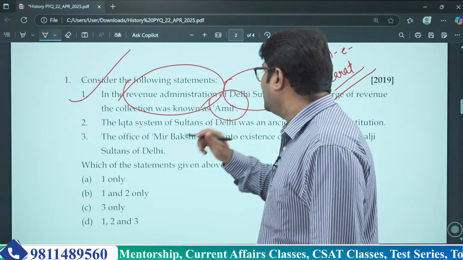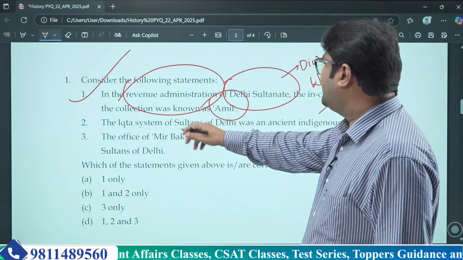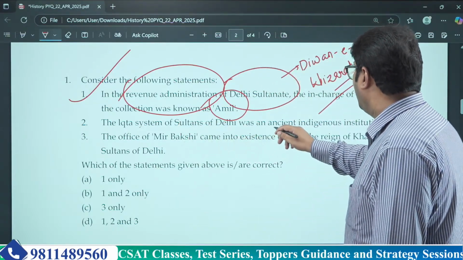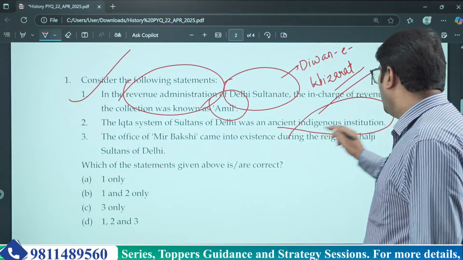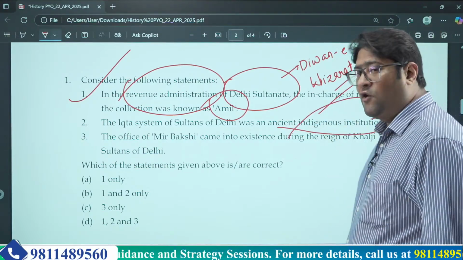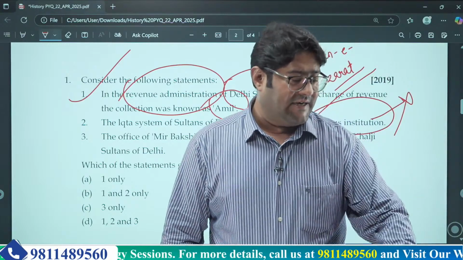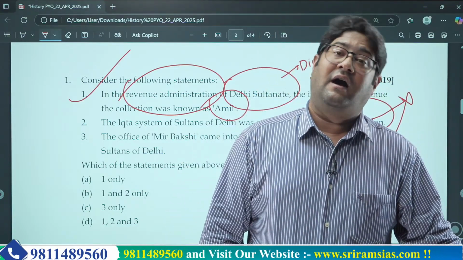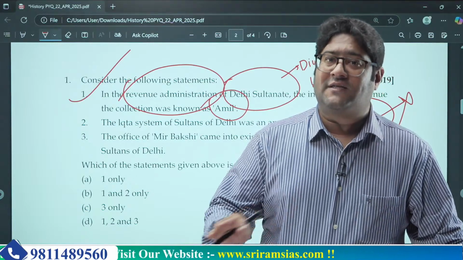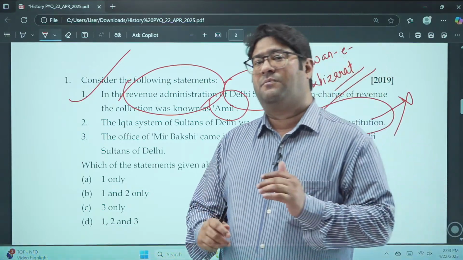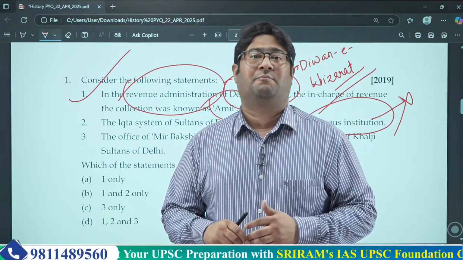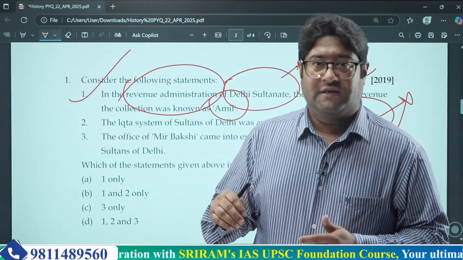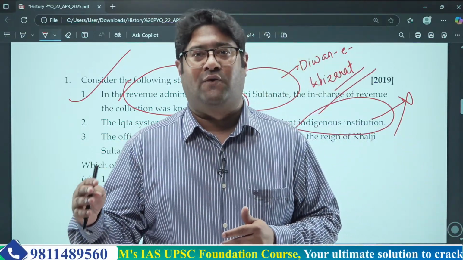Now what about the second statement? The second statement says the Ikta system of Sultans of Delhi was an ancient indigenous institution. No. When we say ancient indigenous institutions, we mean that these institutions existed in India earlier also. But no such institution was present in India before the Delhi Sultans came into existence.